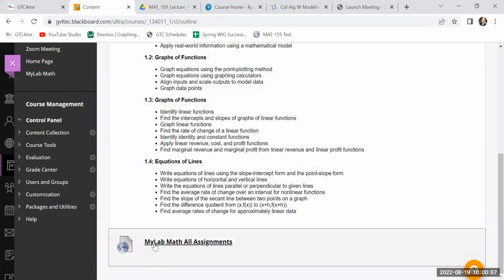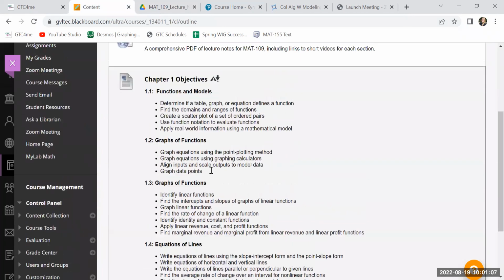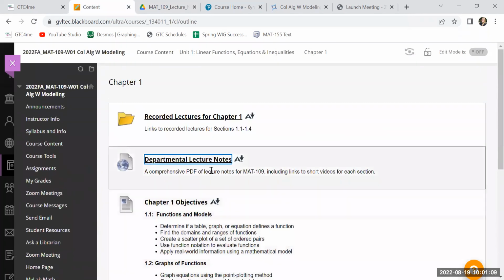Again, at the end of each chapter, I've put another link to all assignments. These are redundant links. You don't have to go on those exact links. I just want to make sure that it's convenient. You don't have to worry about where to find things. Everything will be right there. That's really the important stuff.